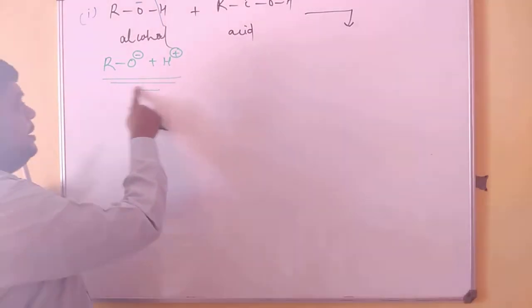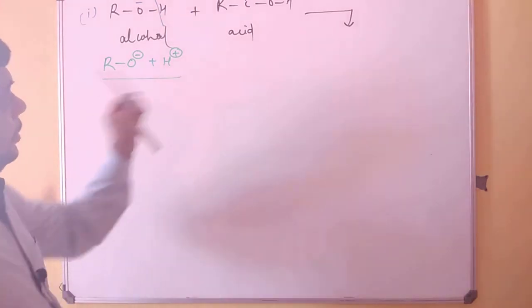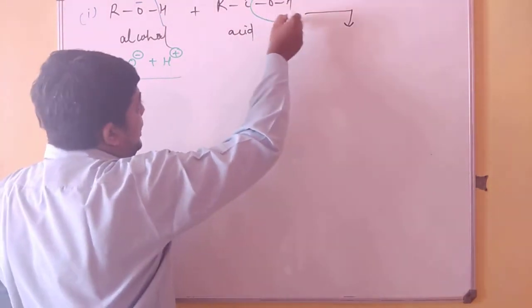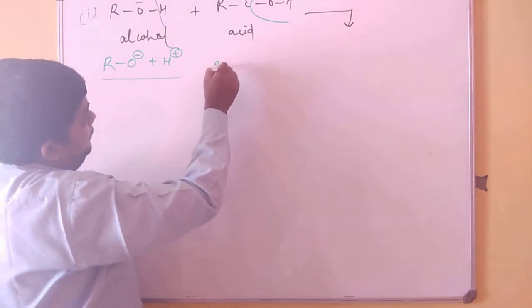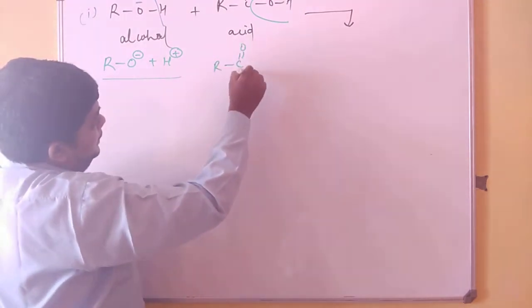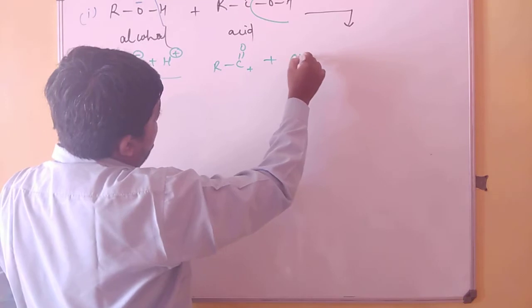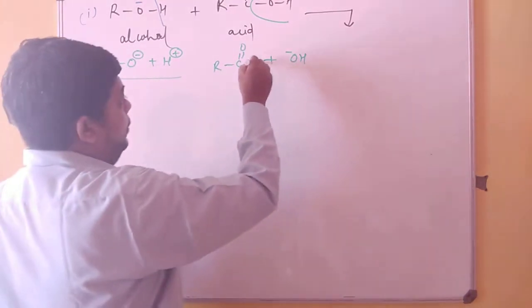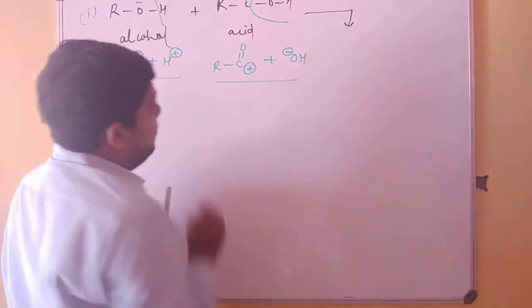And similarly, on the other side, when I am breaking the acid, I will always break it as RCO plus and OH minus. This is how things will work.